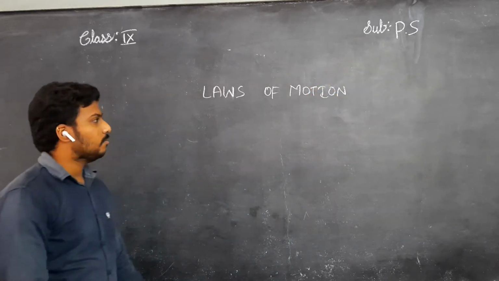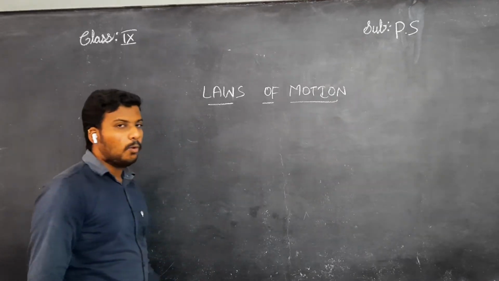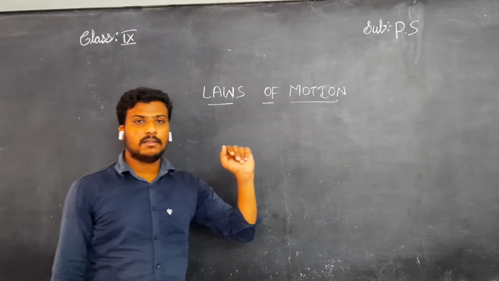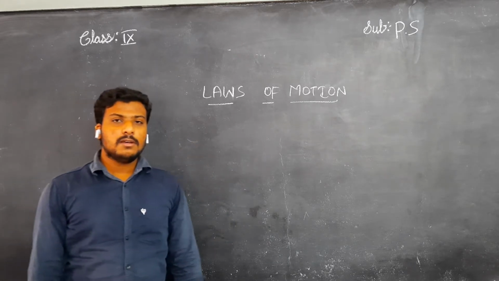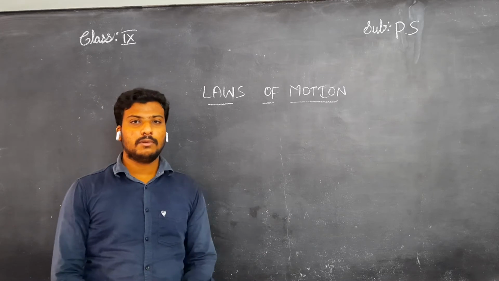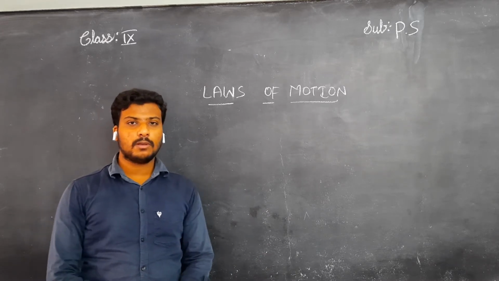Laws of motion. You have learned about motion, only the term about motion, in the previous lesson, lesson number 1, Motion. In that lesson you have learned many terms regarding motion. Both rest and motion are related.